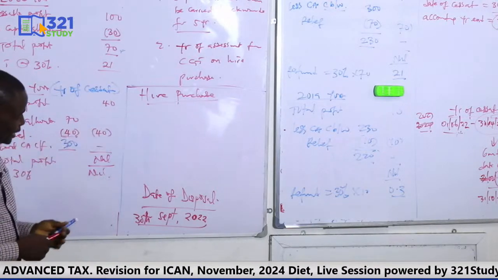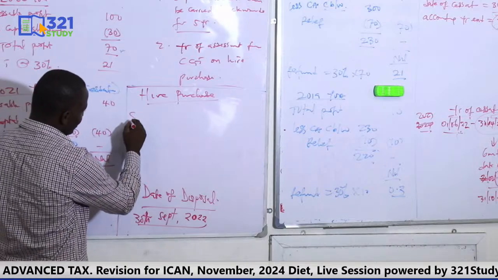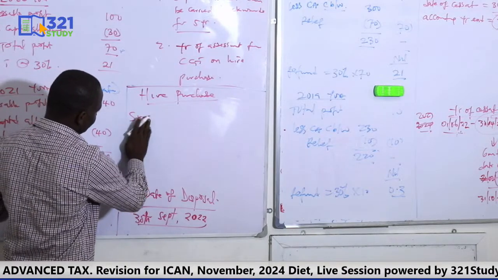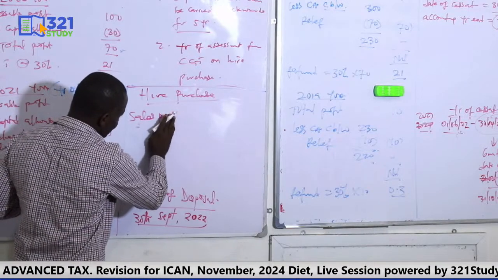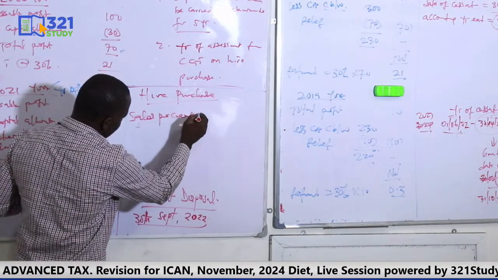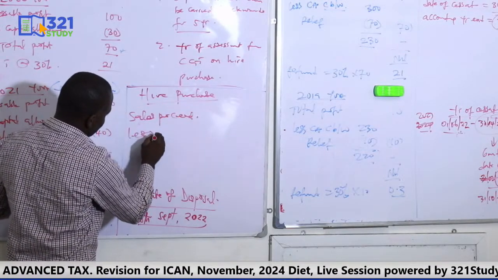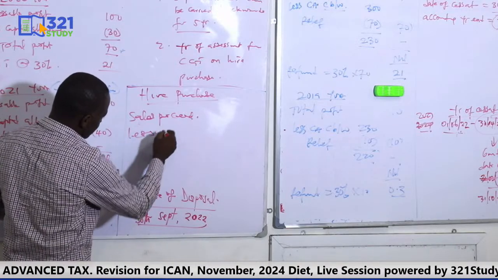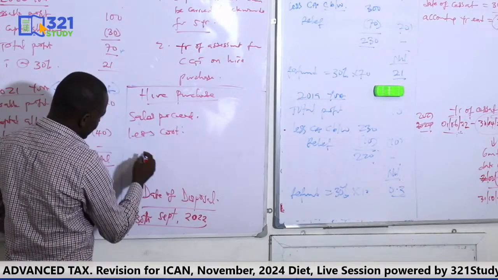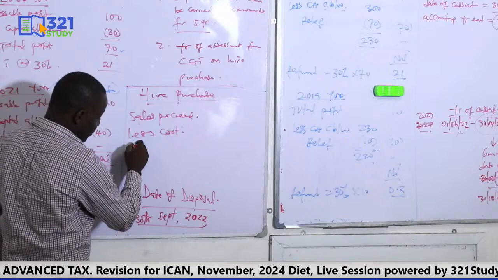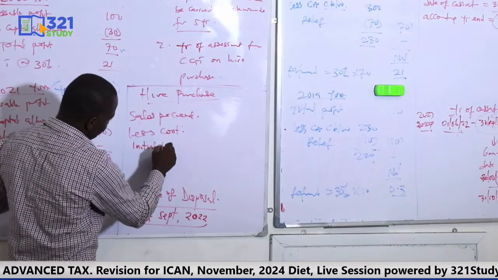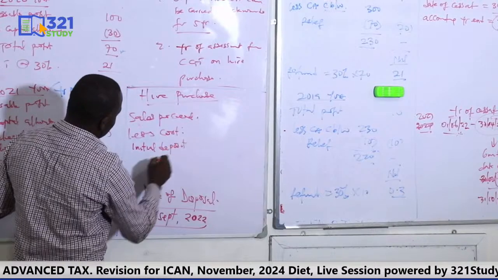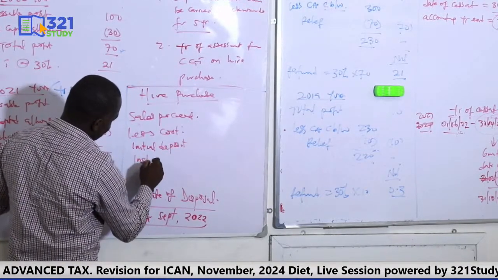But remember, in the computation, you compare the sales proceeds, which will be given to you, and the cost. And the cost is the hire purchase cost, which is what? The initial deposit and the installments.